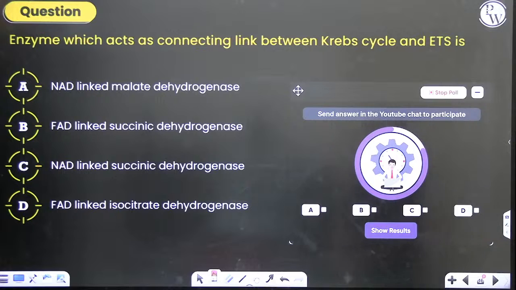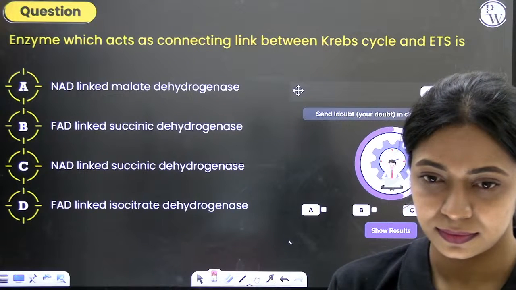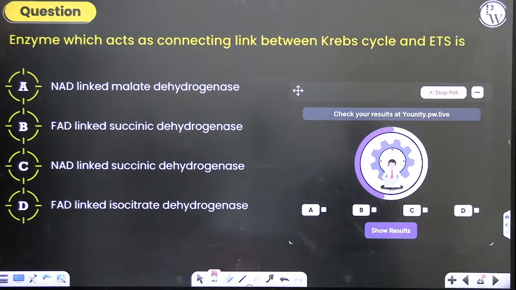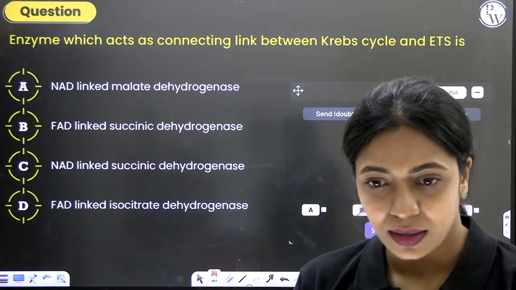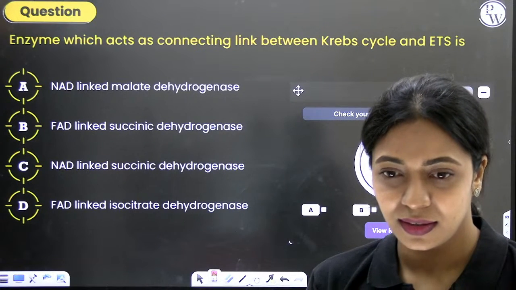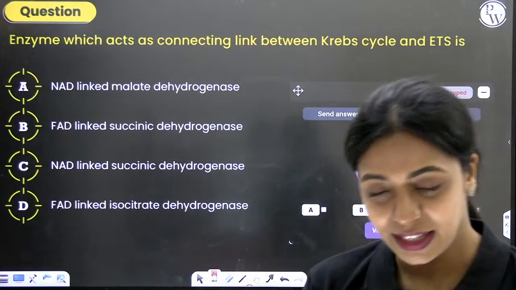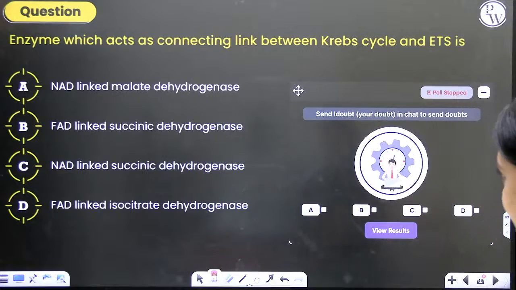Which enzyme acts as a connecting link between Krebs cycle and ETS? NAD-linked malate dehydrogenase, FAD-linked succinic dehydrogenase, NAD-linked succinic dehydrogenase, FAD-linked isocitrate dehydrogenase. Many of you are saying C. Sagar says B. Pratik also says B. Arnav thinks it's A.